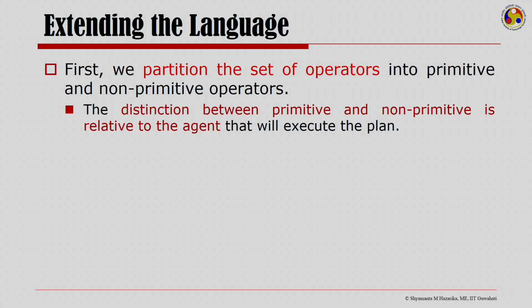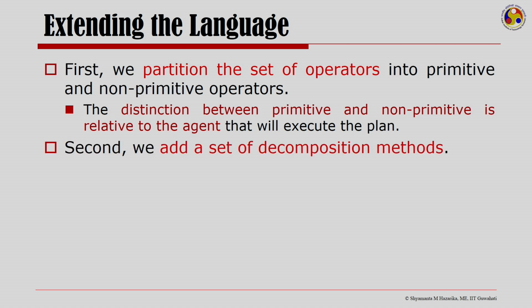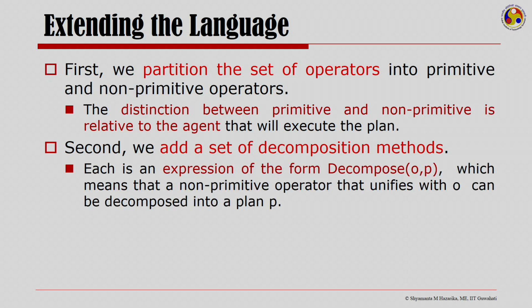Now, the distinction between primitive and non-primitive operators is actually relative to the agent that will execute the plan. Second, we would need to add a set of decomposition methods. Now, these decomposition methods would be some expression of the form decompose OP, which means that I have a non-primitive operator that unifies with O, and I can decompose it into a plan P.